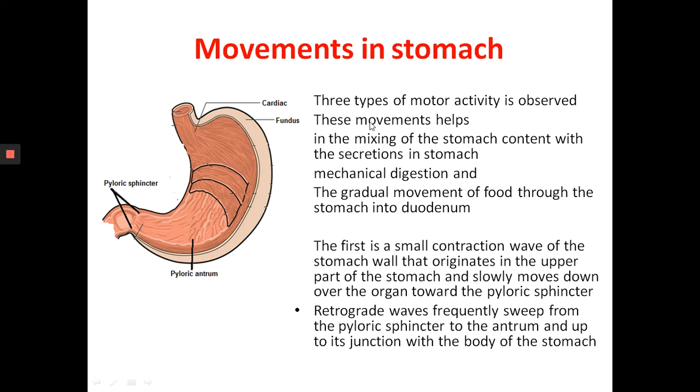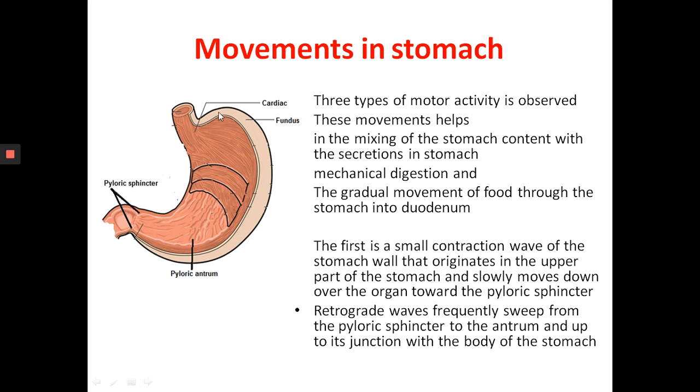These movements help in the mechanical digestion of the food materials, in the mixing of stomach content with the secretions in the stomach, and in the gradual movement of food through the stomach into the duodenum. This is aided by three types of motor activity. The first is a small contraction wave of the stomach wall that originates in the upper part of the stomach and slowly moves down over the organ towards the pyloric sphincter.